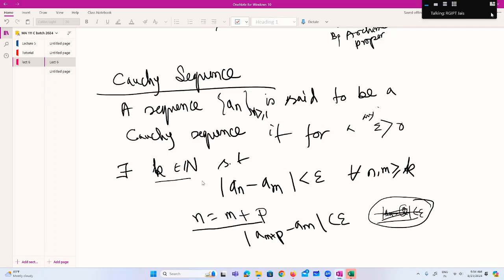Is it clear? So that means after some natural number onwards, you will get the terms close to each other. Then we will say this sequence is a Cauchy sequence. So here you can see what is happening with the tail of the sequence. What happens for the first k terms, we don't care.